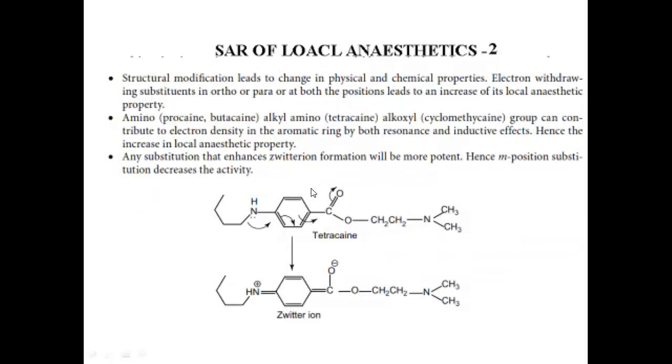The next point is the possible substituents on the aromatic ring: an amino group, alkyl amino group, alkoxyl group, or any substitution that enhances zwitterion formation, plus and minus here. That will make the anesthetic drug act very fast.